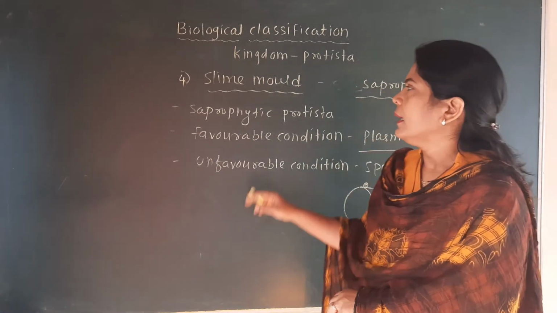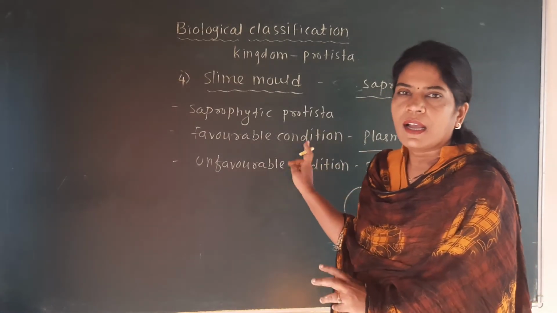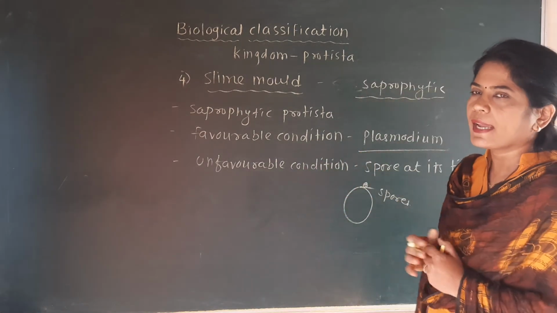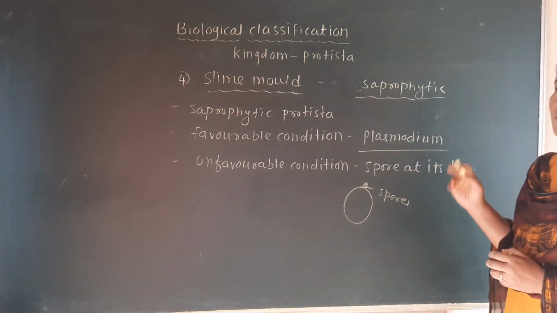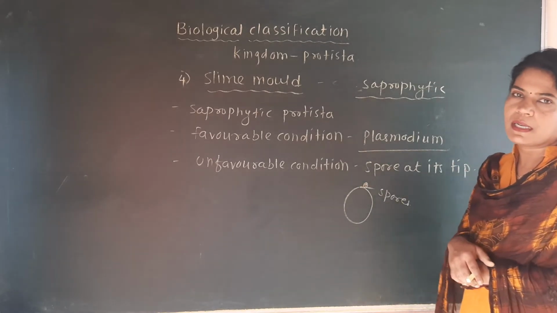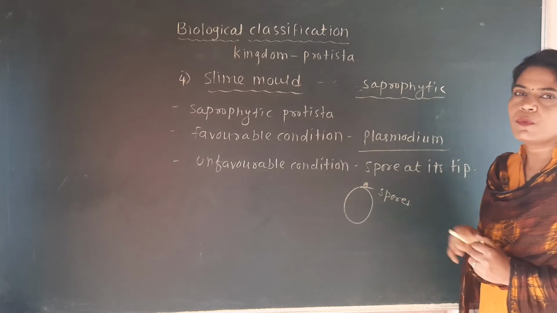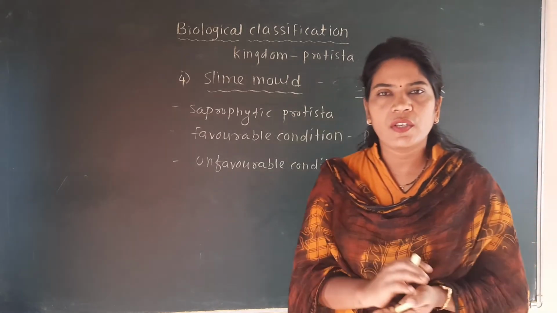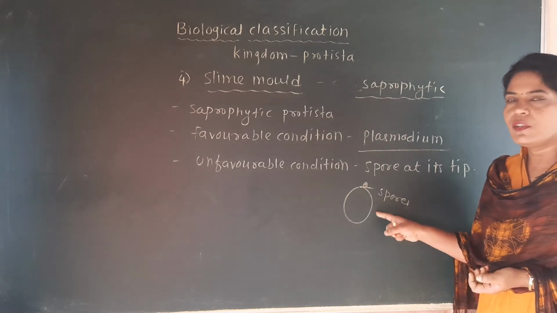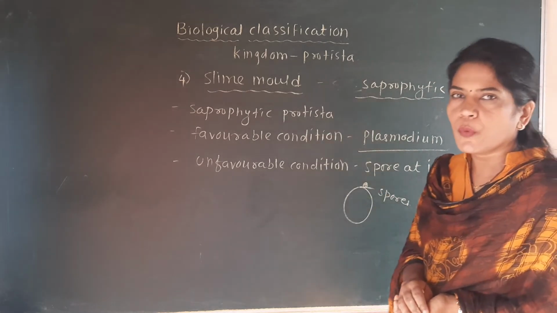food. They in the favorable condition come together, form a group or aggregation, and the name of that group is called as the plasmodium. In the unfavorable condition, this plasmodium group separate from each other. They form the body like the fruit. At the tip of their body, they form the spores.